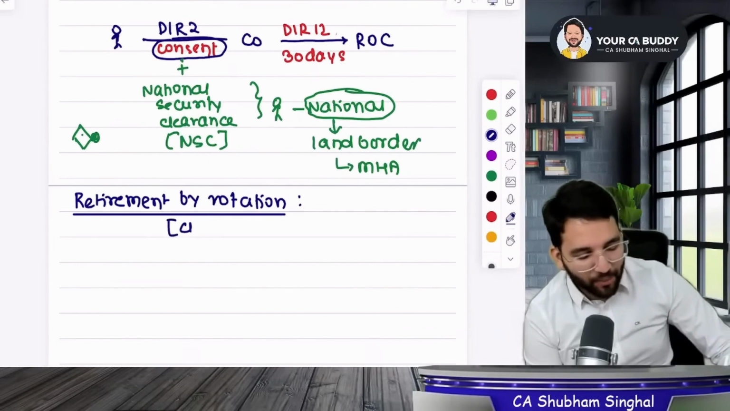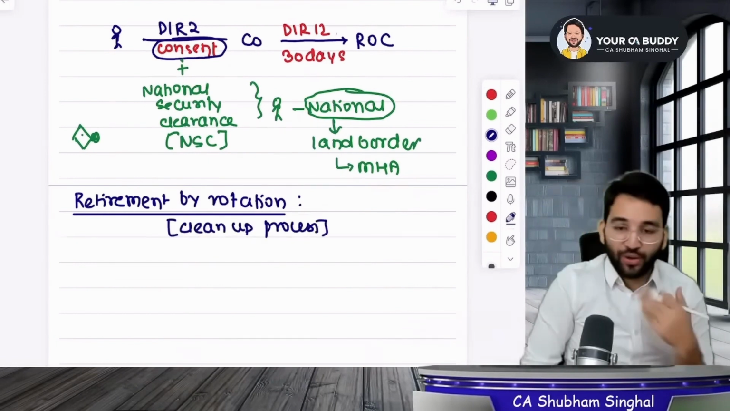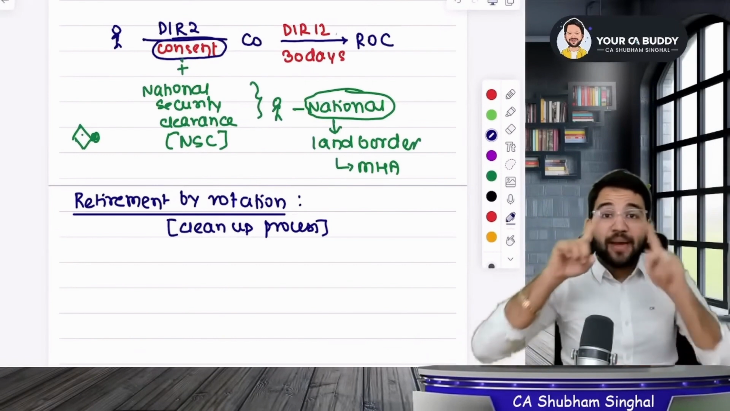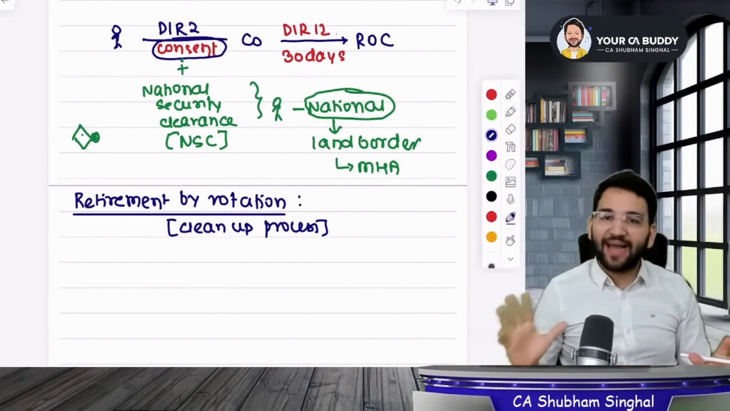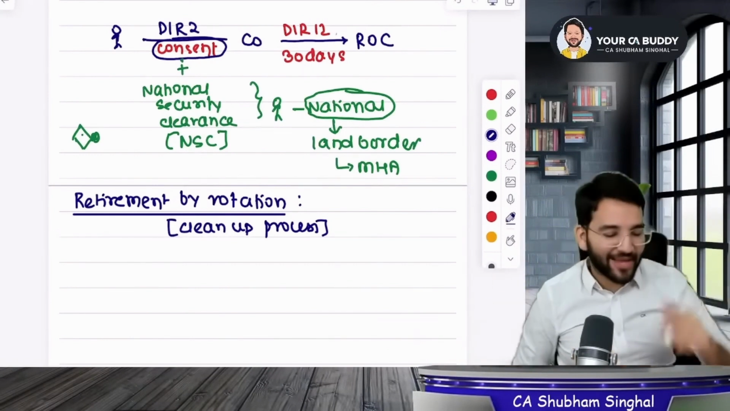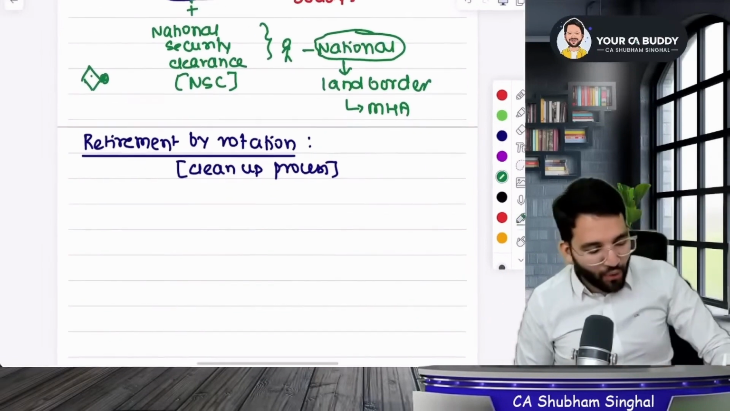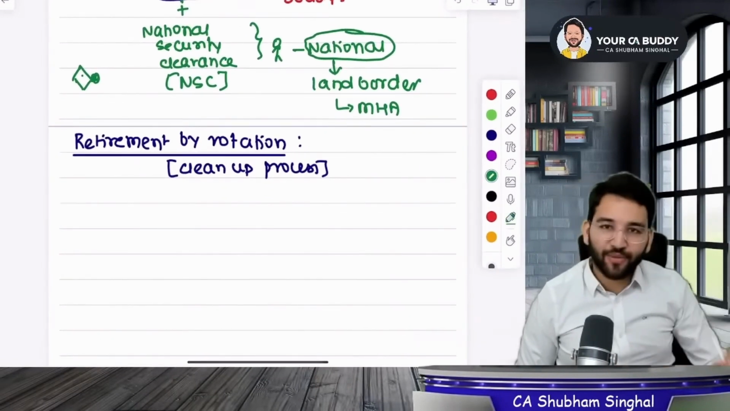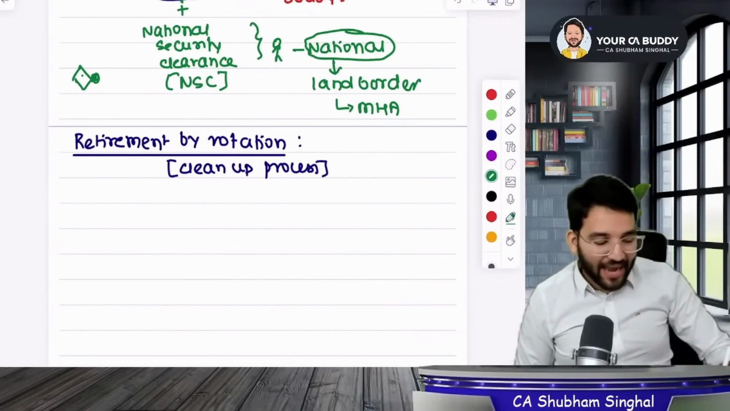This is a cleanup process similar to the auto cleanup process found in your phones, which helps in cleaning your phone automatically. Similarly, it's a cleanup process for your board of directors. Now listen properly and try to understand this process. I am going to explain what happens in retirement by rotation. Do you know the provisions of the Companies Act?